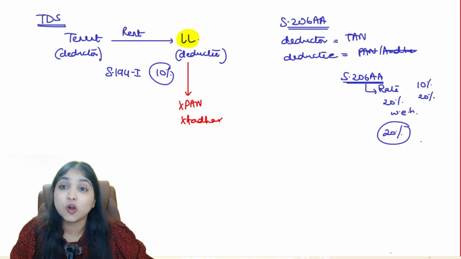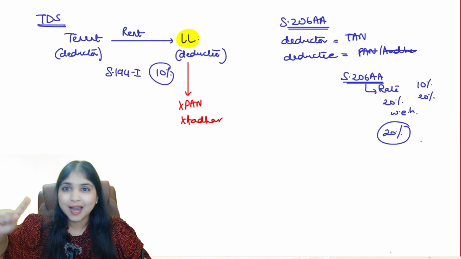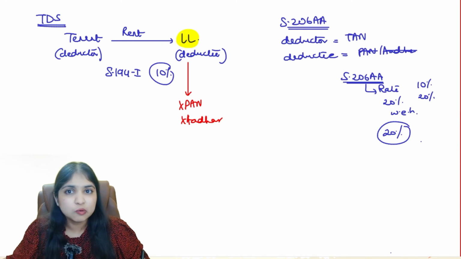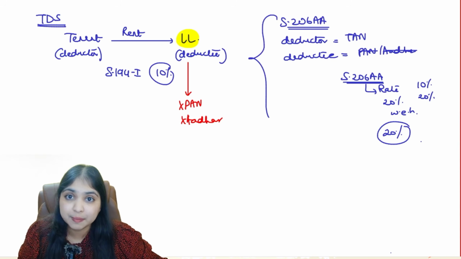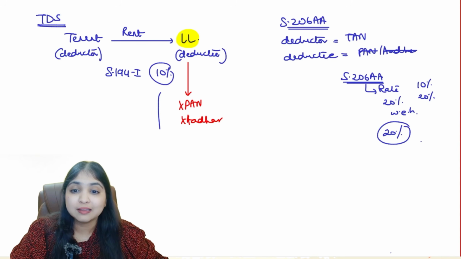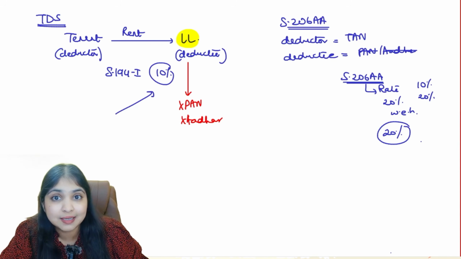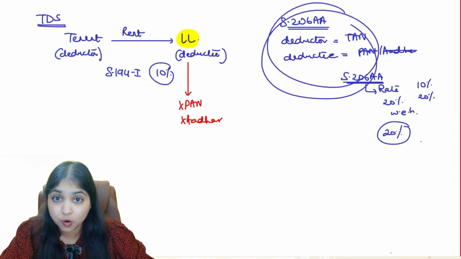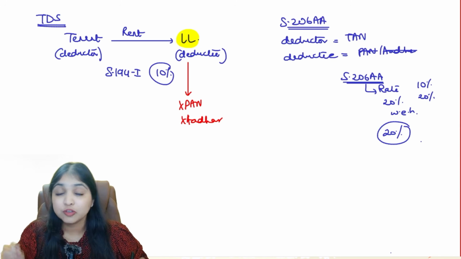So this will become your consequence, that if you don't interlink your PAN with your Aadhaar, your PAN will become inoperative, your Aadhaar will become useless for the department. Now you will be in a situation where 206AA will apply in TDS, and because of that the TDS rate will increase. So earlier the tenant would have deducted only 10% tax against you, but now because of all this applicability, the tenant will deduct 20% tax against you. So the TDS which is deducted against you will increase.